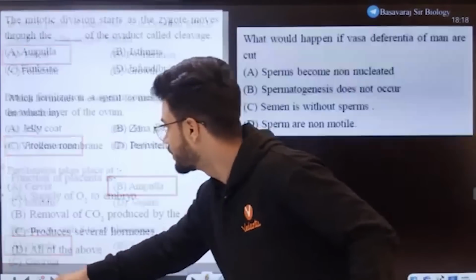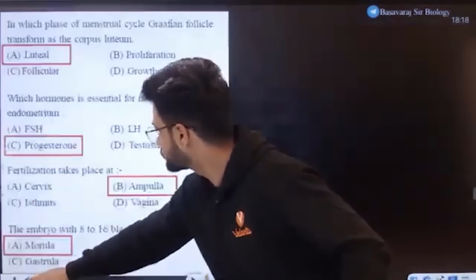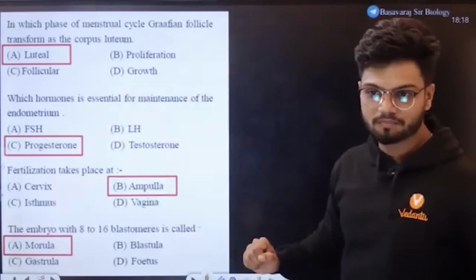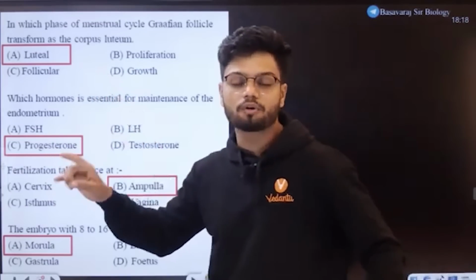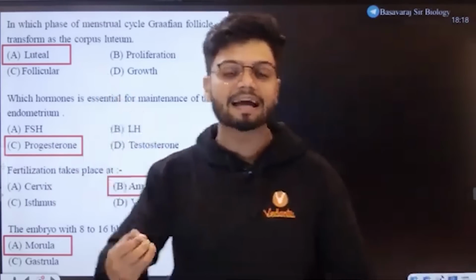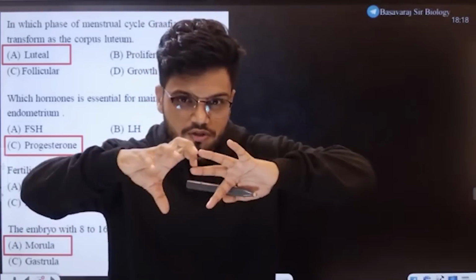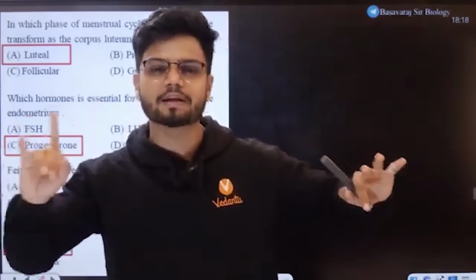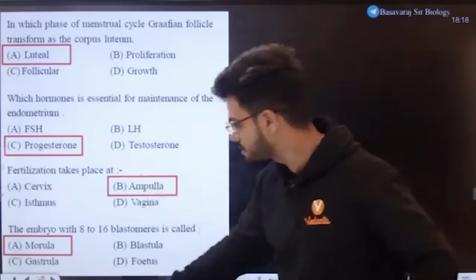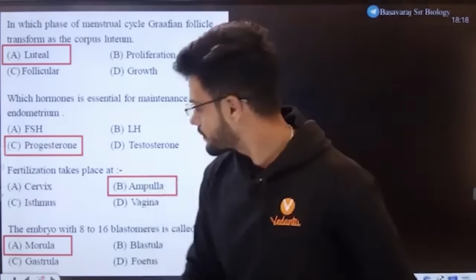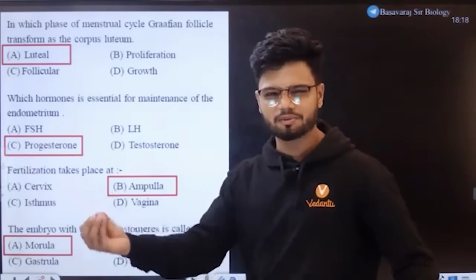Nice. Okay. So here we have all the answers. Luteal, progesterone. All of you know progesterone hormone is produced. It is maintaining the endometrium layer. If progesterone is removed, the entire endometrium layer collapses. This is called your ampulla region. The ampulla region is where fertilization takes place. And the last one is morula, 8 to 16 cell.